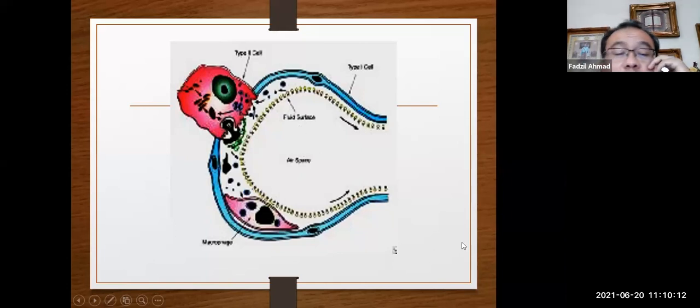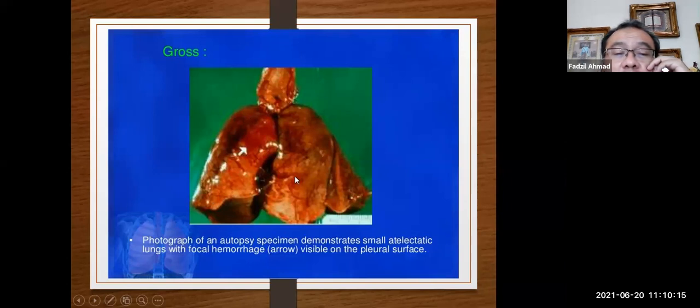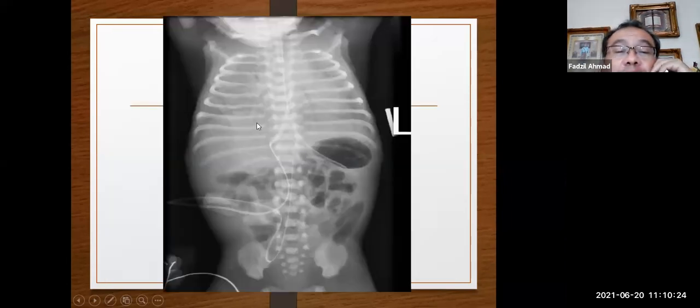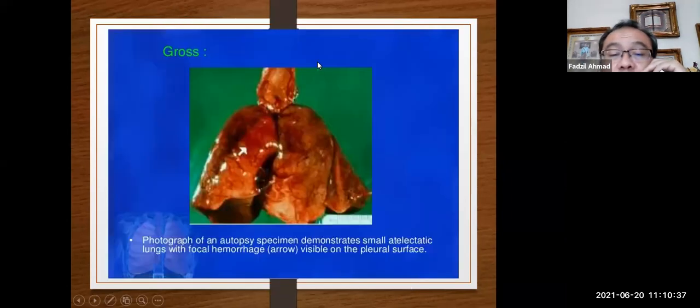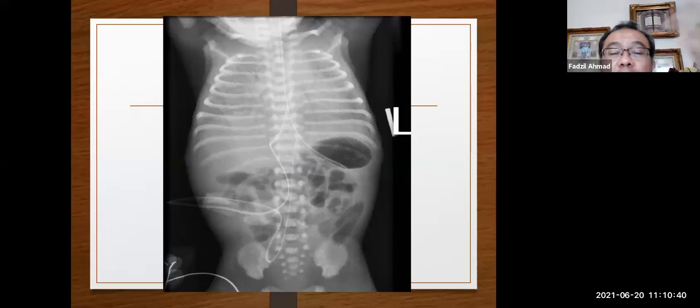And what happens if the alveoli collapse? The lung becomes solid, like liver, without any air space inside it. When you do the X-ray, this is the main finding: solid lung, small granular lesions, and you can see only the air bronchogram. The lung is solid, as in the picture here. So if the lung is solid like that, the child is unable to absorb oxygen, and this causes generalized hypoxia.